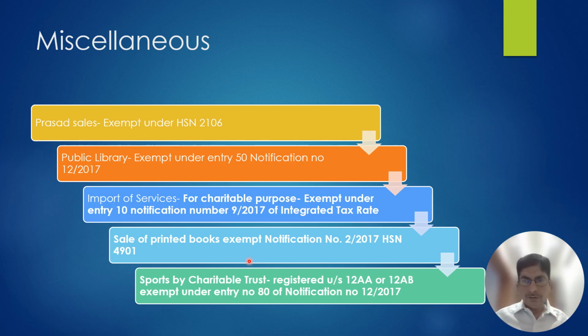trust. So if you go in the market and purchase CA books, there will not be any levy on that invoice. This is exempt under notification number 2/2017, HSN 4901. The GST rate is nil. Okay, so this is for printed books. If you purchase a CD or a pen drive, that is not exempt. Along with the book, at the back of the book there is a CD. Whether that is exempt? Yes, that is exempt because it is a composite supply.